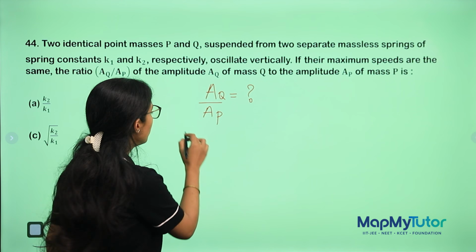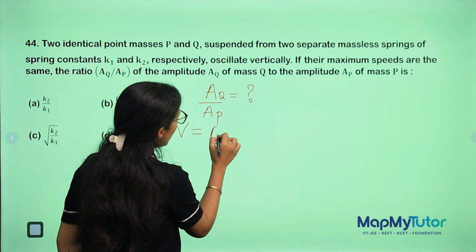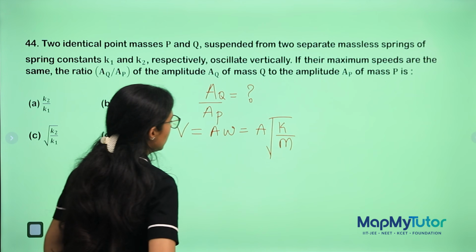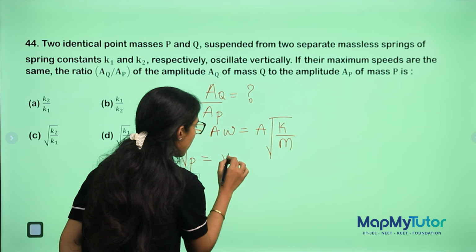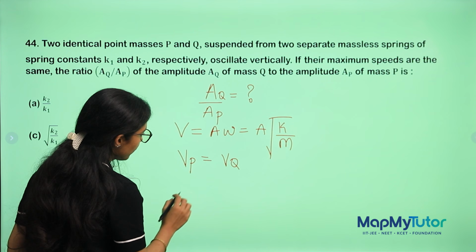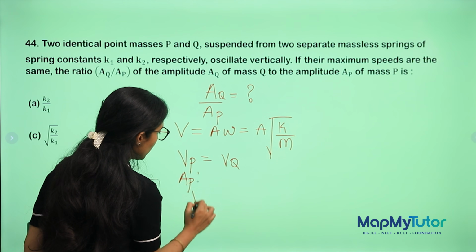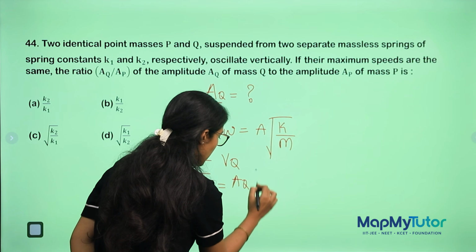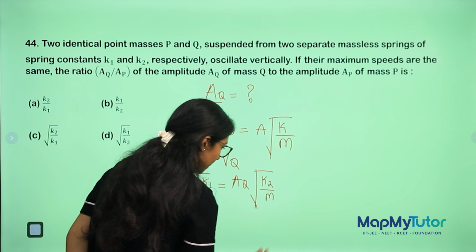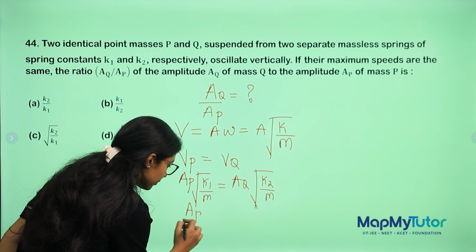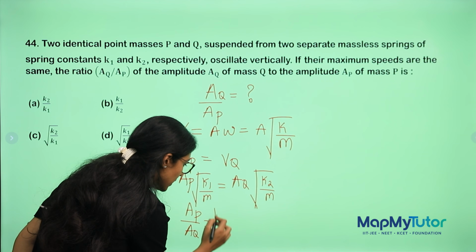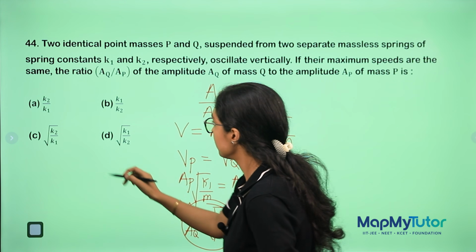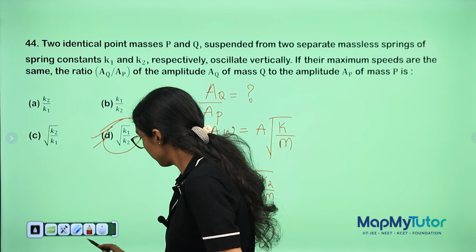Yes, and I know my V is equal to A omega, which is nothing but A under root of K by M. V will be equal, so I can equate this. When I equate this, I will get AP under root of K1 by M equals AQ under root of K2 by M. Mass won't change. Put your ratio. It will come out to be K1 by K2. Option D.